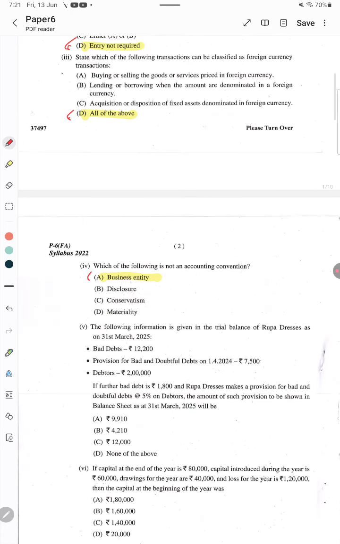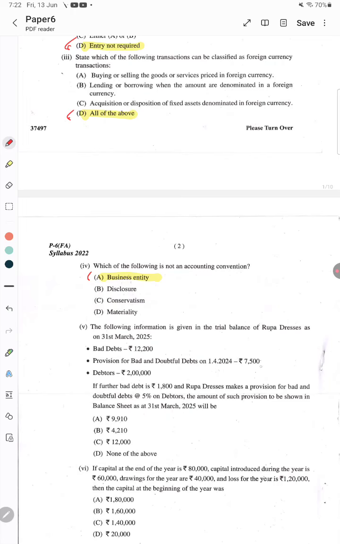And then the following information is given in the trial balance of Rupa Dresses as on 31st March 2025. Actually, whatever is given in the trial balance, that is already accounted for. There is no need of any adjustment. If anything is to be adjusted, it must be given in the adjustment column. The trial balance consists of bad debts and provision for bad and doubtful debts as on 1/4/2024.